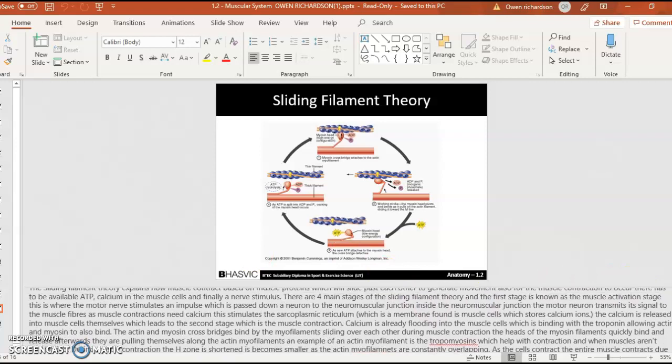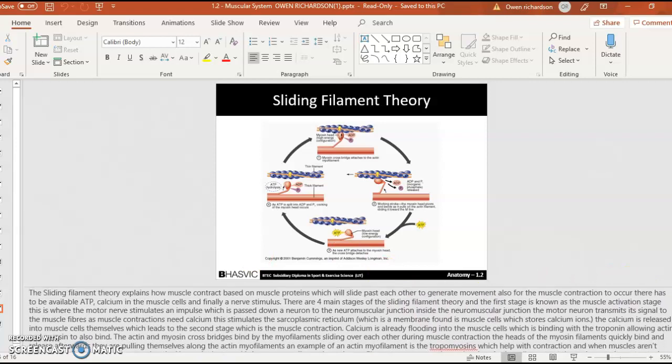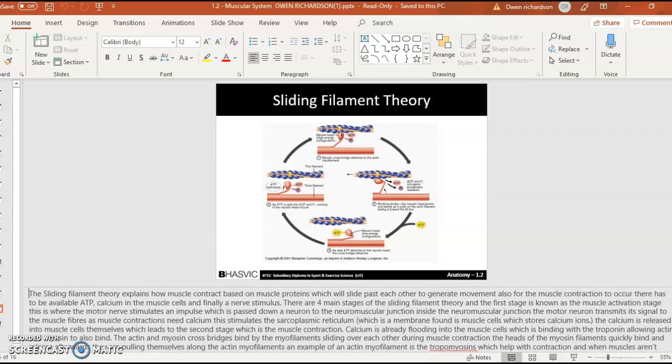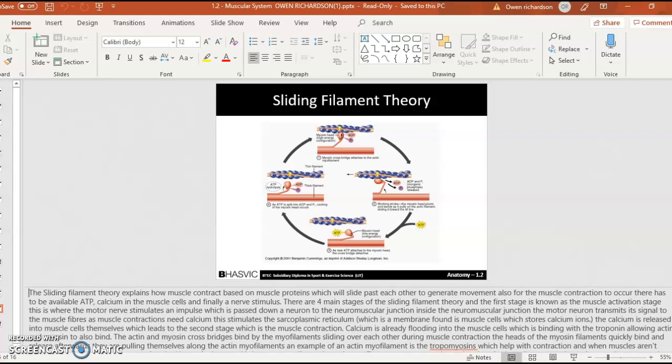Sliding filament theory explains how muscles contract based on muscle proteins which slide past each other to generate movement. For the muscle contraction to occur, there has to be available ATP, calcium in the muscle cells, and finally a nerve stimulus. There are four main stages of the sliding filament theory, and the first stage is known as the muscle activation stage. This is where the motor nerve stimulates an impulse which is passed along a neuron to the neuromuscular junction.